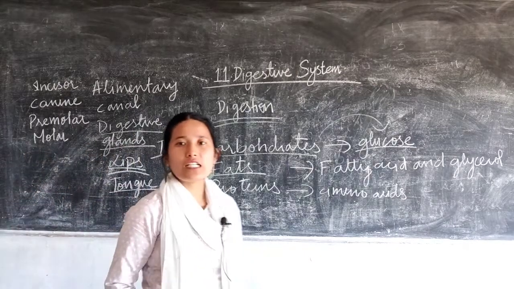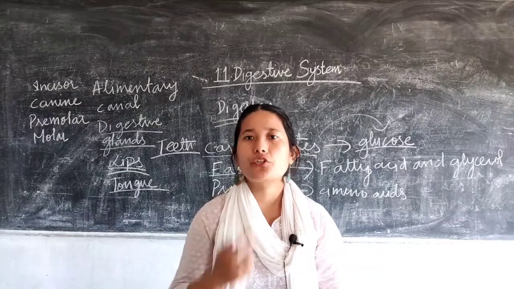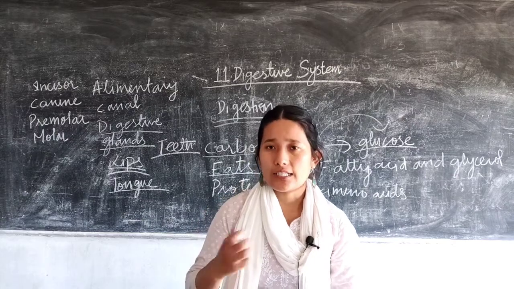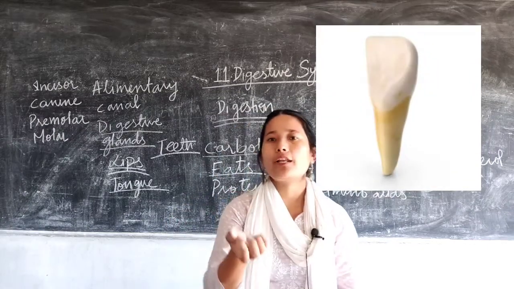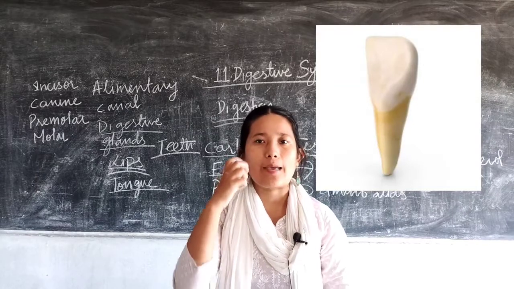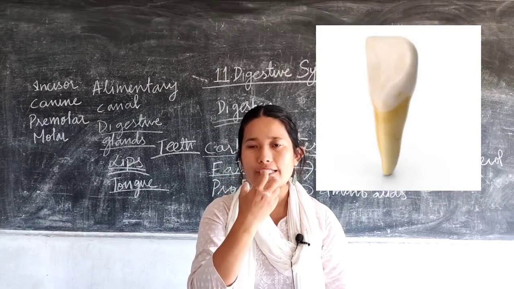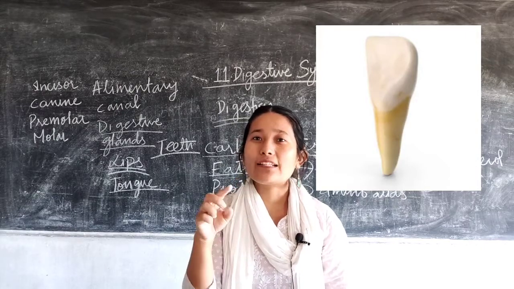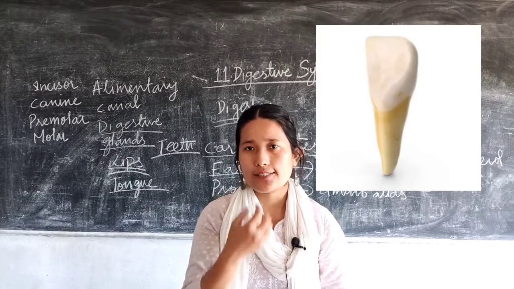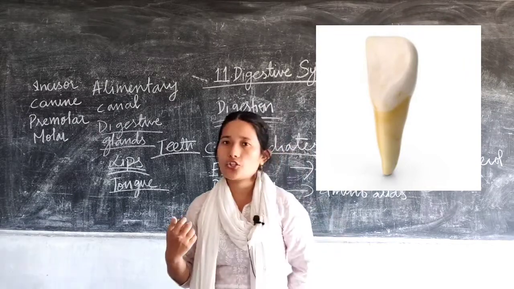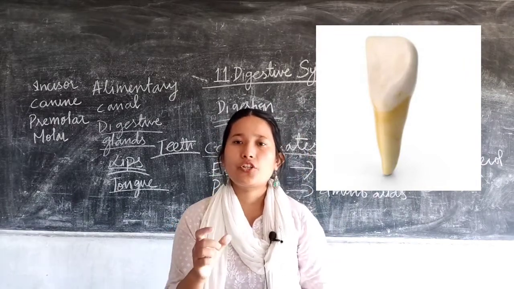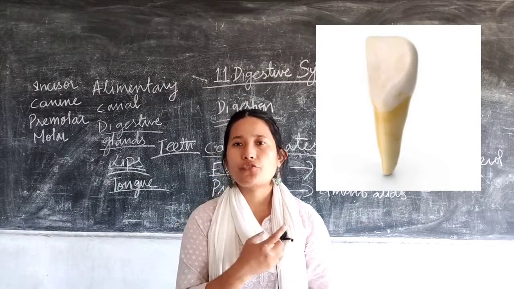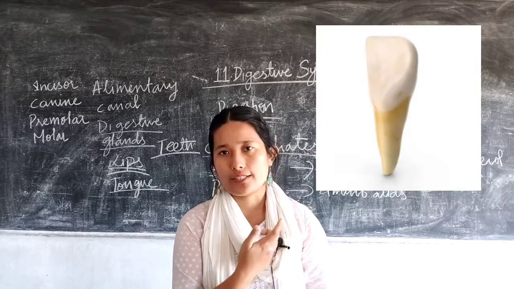Okay, incisors are the front central portion of the teeth. They help in cutting or biting food items. If I give you an apple, I don't think you will take it at the side and bite it. You will take it at the center and then bite it, right? So it's a sharp, flat, broad tooth, centrally located, and its function is to cut a bite of food items. I'll give you the picture of a canine and incisor alongside.